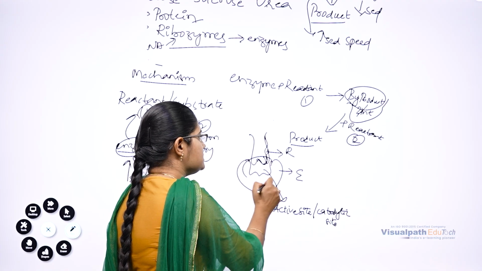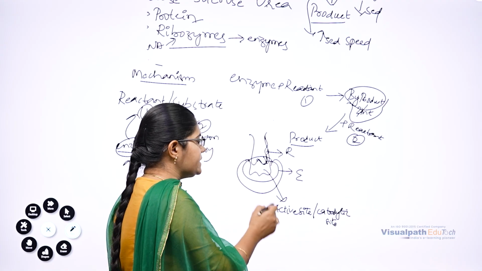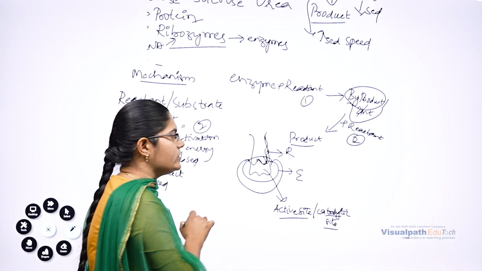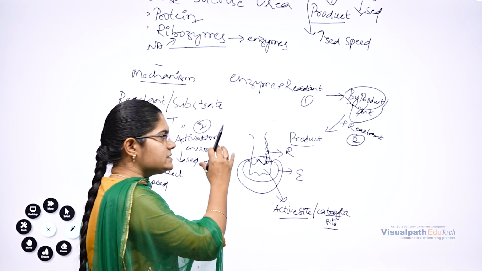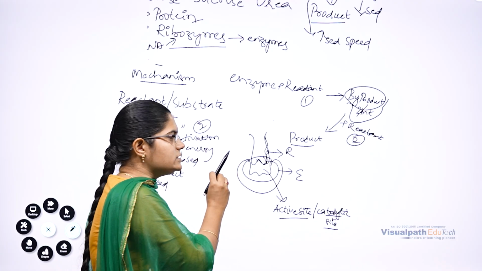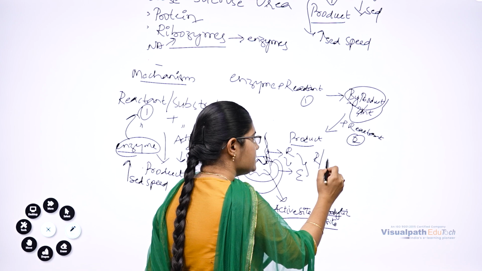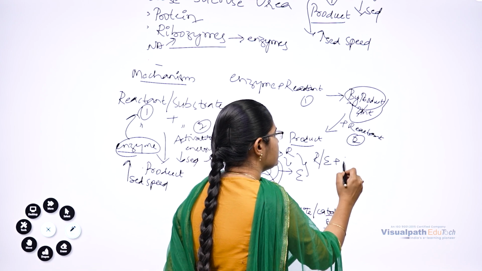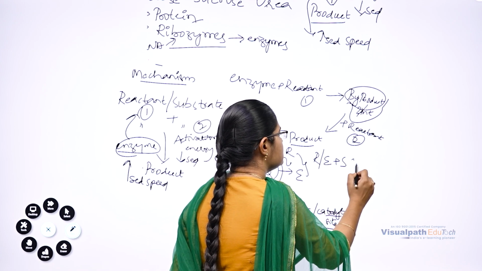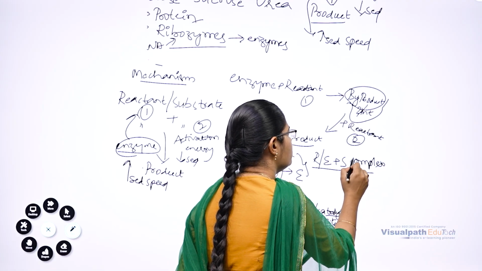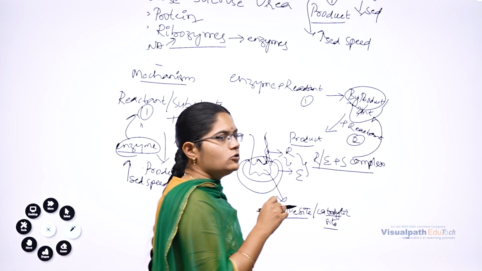This is the main site, which attracts the substrate or reactant towards itself. These two form a complex which we call the enzyme substrate complex.